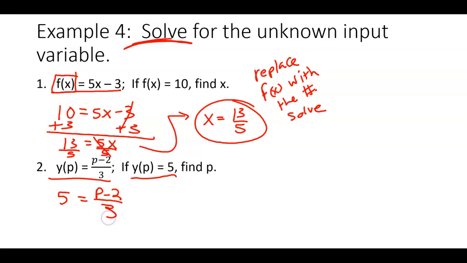That would be the first step, to replace the y of p with the number 5. Now we get to solve it. So what's the first step, guys? Multiply both sides by 3 to get rid of that fraction on the bottom. And now what? Add the 2. And we end up with p equals 17.